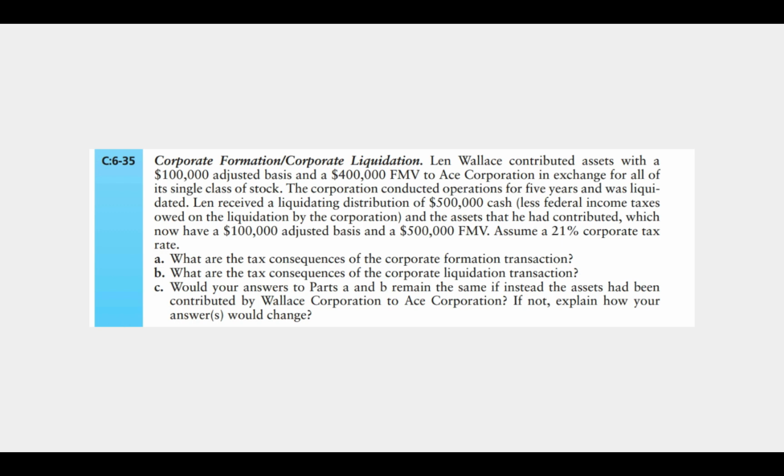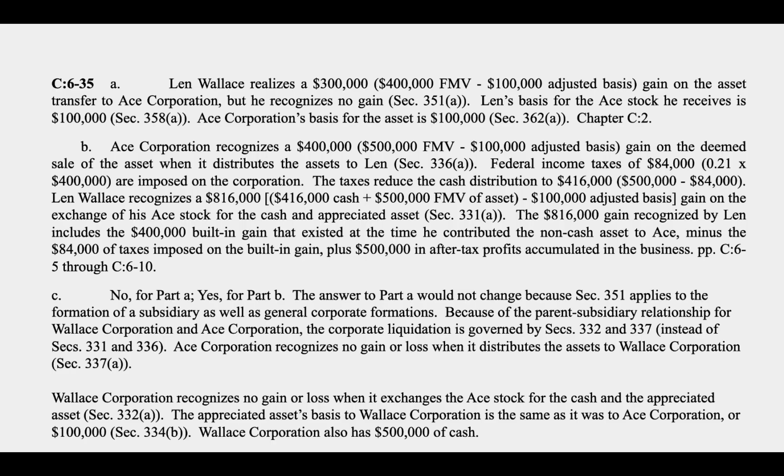Part B, what are the tax consequences of the liquidation transaction? So upon liquidation, the corporation is going to distribute cash and the asset. The asset has an adjusted basis of $100,000 and a fair market value of $500,000 to the corporation. So we're going to look at both the liquidation on the corporate side and on Lynn's side. First, the corporation is going to recognize a $400,000 gain because they have this asset that's worth $500,000, and they took a $100,000 basis in it because Section 351 applied. So Ace Corporation recognizes $400,000 gain on the deemed sale of the asset when it distributes it to Lynn.